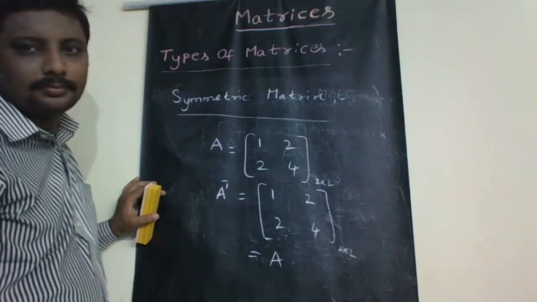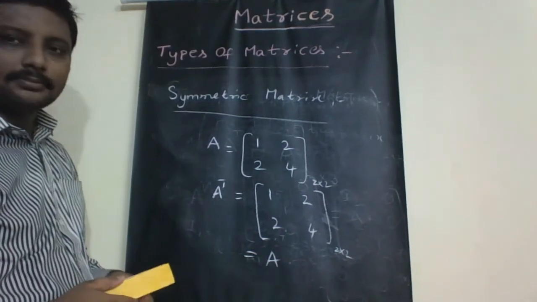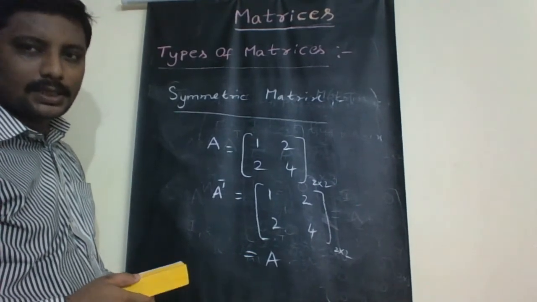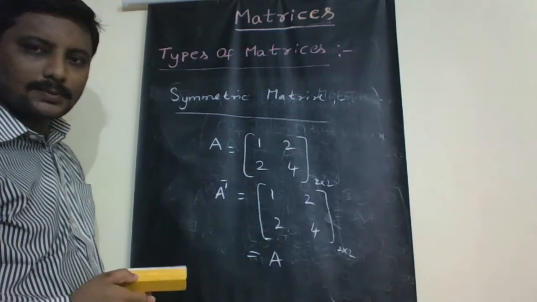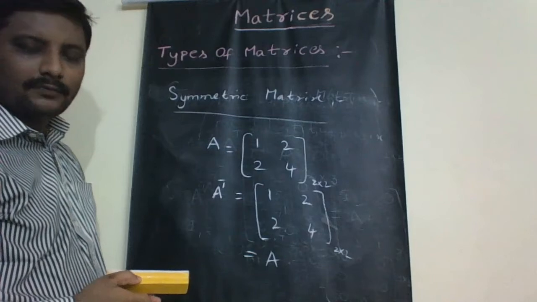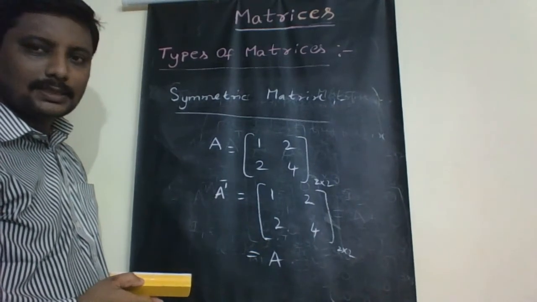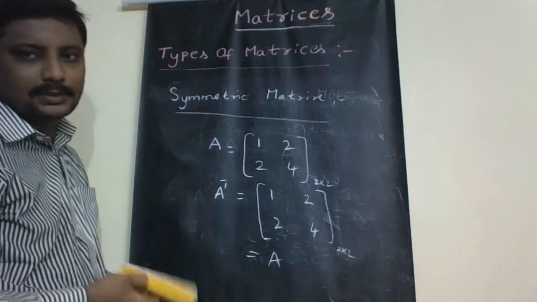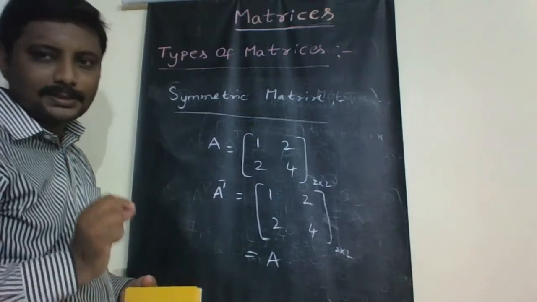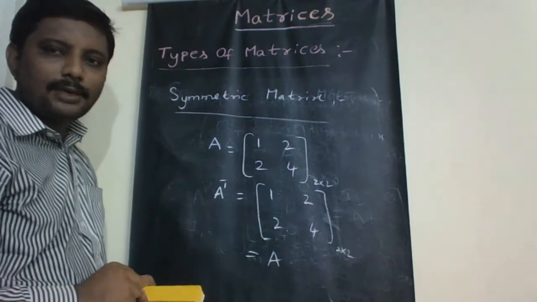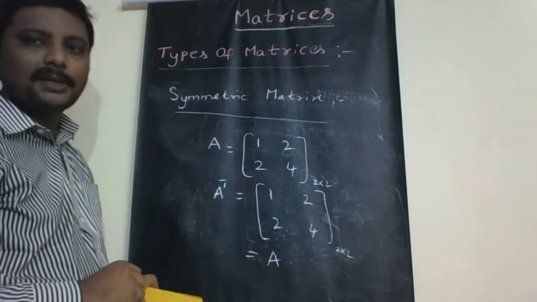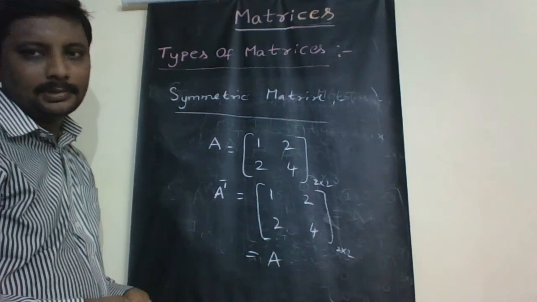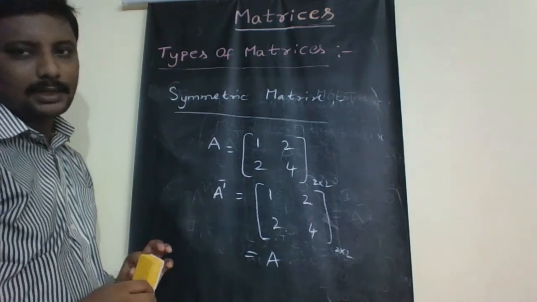Write down the definition. A square matrix in which rows and columns are interchanged, we will get the transpose of the matrix. If the transpose of the given matrix results in the given matrix, then it is called a symmetric matrix. Another simple definition is, a square matrix capital A is said to be symmetric if A transpose equal to A, then it is called a symmetric matrix.